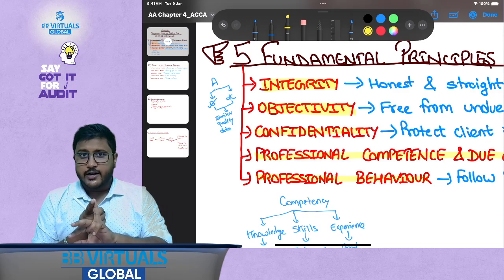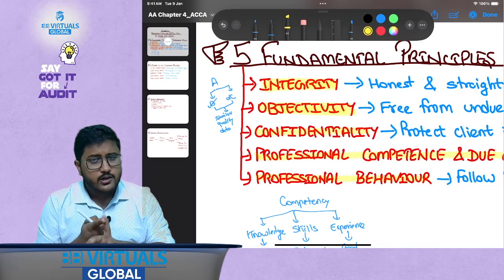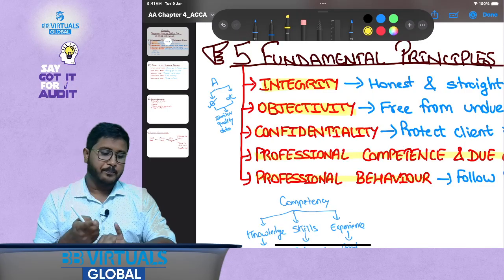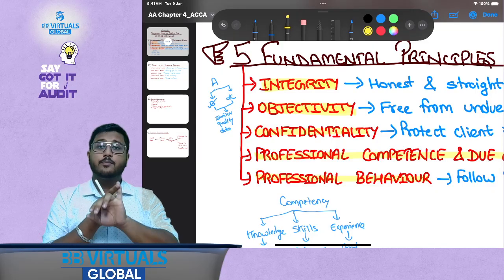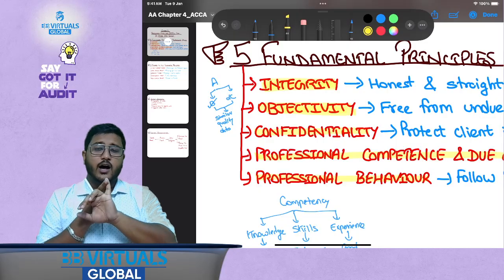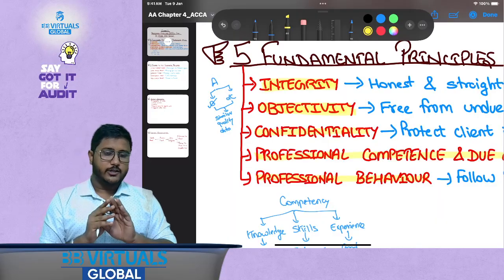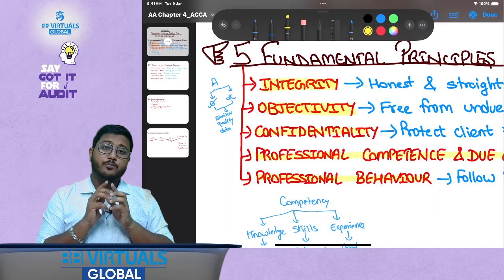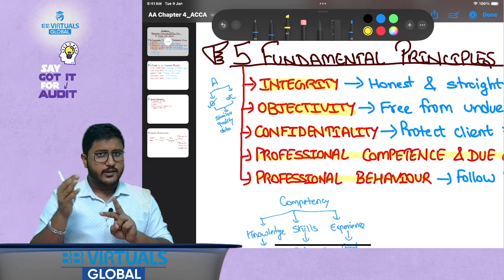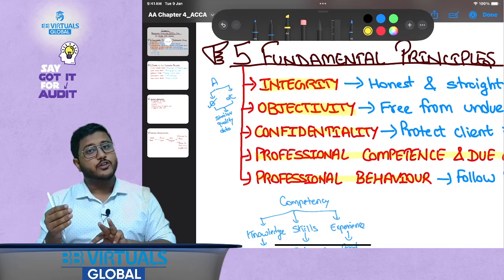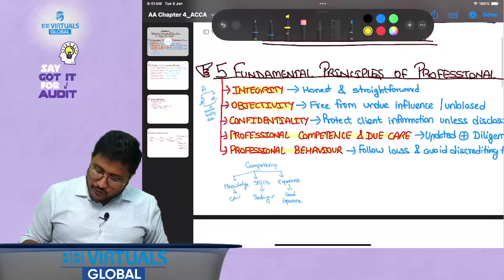Number 3 is confidentiality, that a professional accountant should not disclose any information that they have gained as part of their professional assignment unless required by law. Number 4 is really important here, which is professional competence and due care. That is, a professional accountant should continuously update their knowledge, skills and experience and should not be negligent in their approach. And the 5th one is professional behavior, that a professional accountant should follow all the relevant laws and regulations, should not enter into any activity which discredits the profession and should take their judgment from their professional knowledge. That is how we complete the 5 fundamental principles of professional ethics.